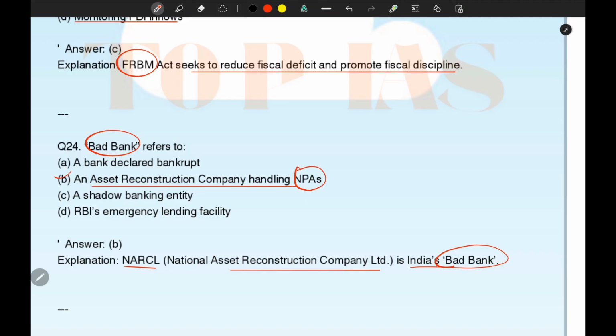So these are the 24 questions that we discussed. So prepare the topics related to these points as well. These will be beneficial for your upcoming exam.